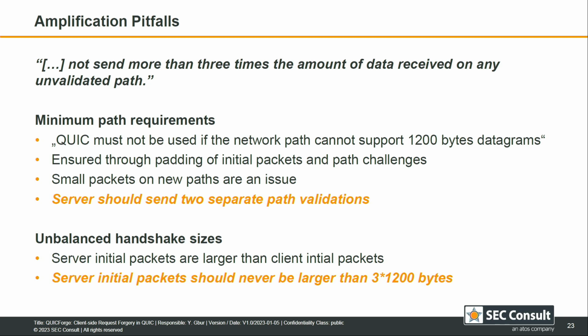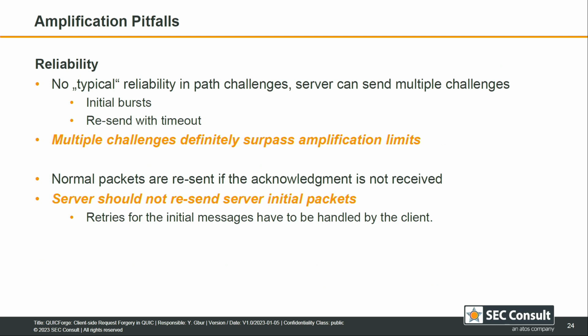Second problem is if the server initial packet is much larger because it contains all the certificate information for TLS, this could also violate the limit. The third is basically worsening the first 2. So we have the reliability here. During the connection migration, we don't have the normal reliability mechanisms, so servers can send multiple of these path challenges, either in a burst or with resends. And of course, if we already have an issue with one path challenge, sending multiple ones will definitely surpass this limit. And similar case with the server initial packet.